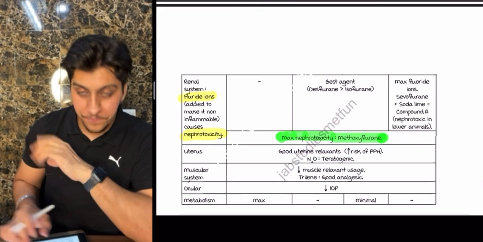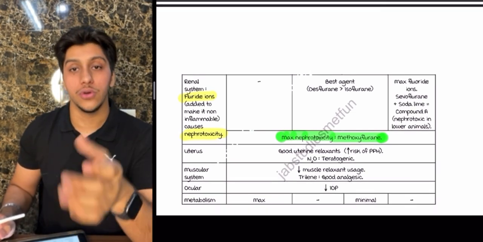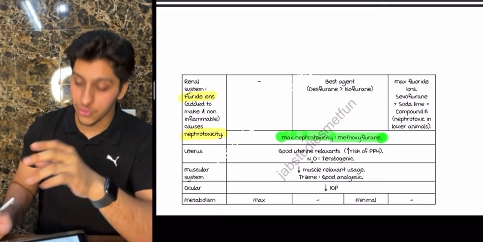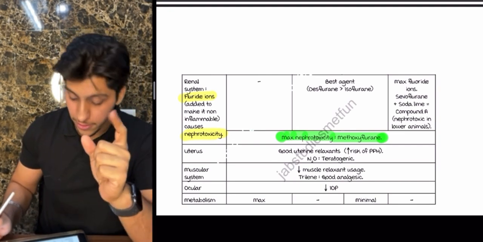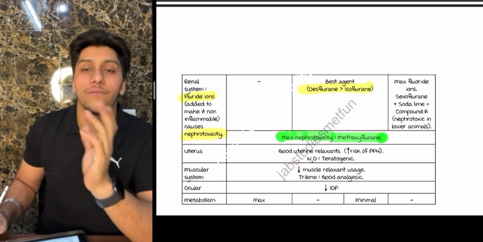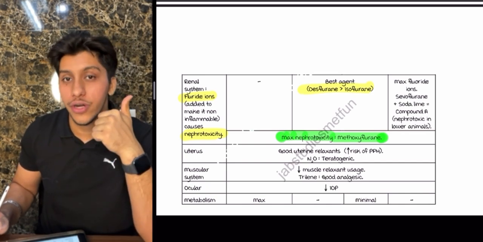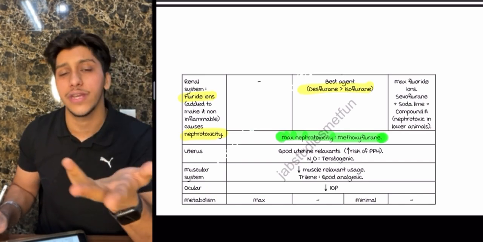So if they ask which drug is best in case of any kidney disease, you can give both desflurane and isoflurane, but if they ask for one, it is desflurane. Why are we not giving sevoflurane, which was also good in asthmatic patients and in children?